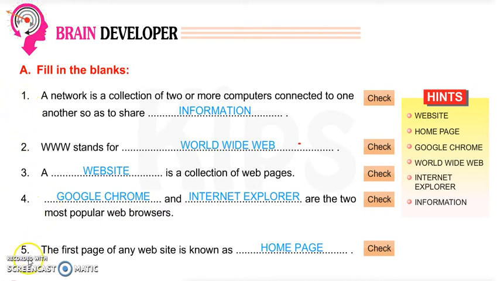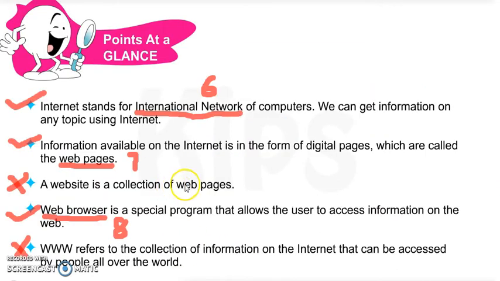Now 6 to 10 I will give you from Point and Glance. Okay, on page number 9, at the top of the page you can see Point and Glance. Open this. Okay children, 5 we have done. Now number 6 you have to write: Internet stands for International Network of Computers. We can get information on any topic using internet. This is the 6th fill-up, and you have to underline International Network.